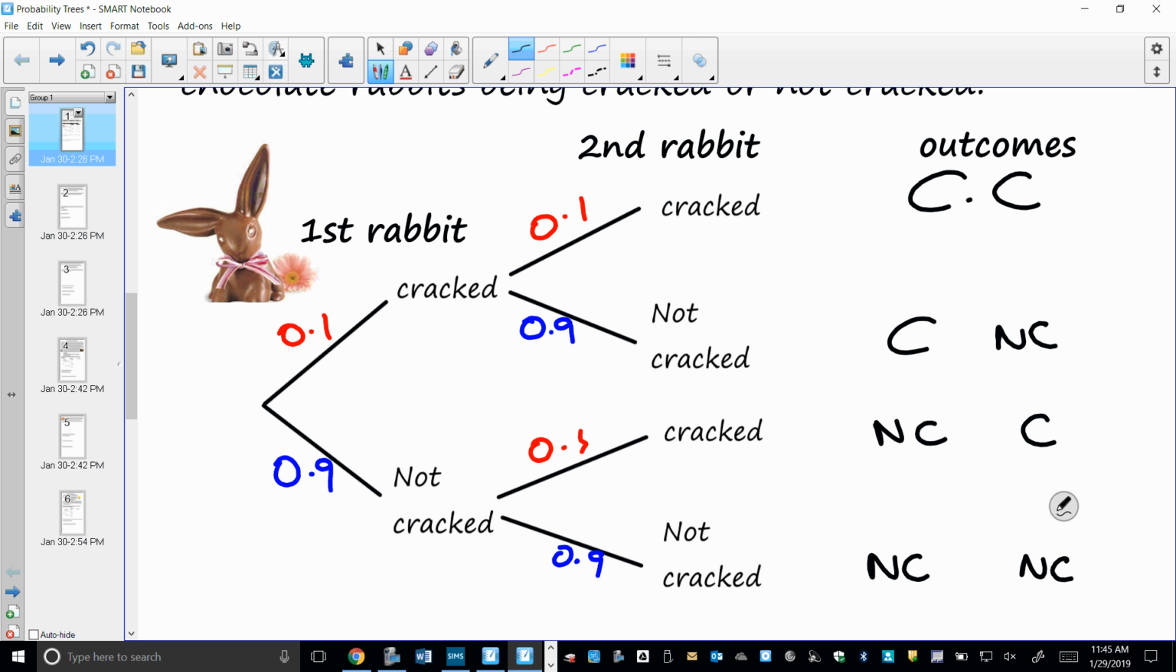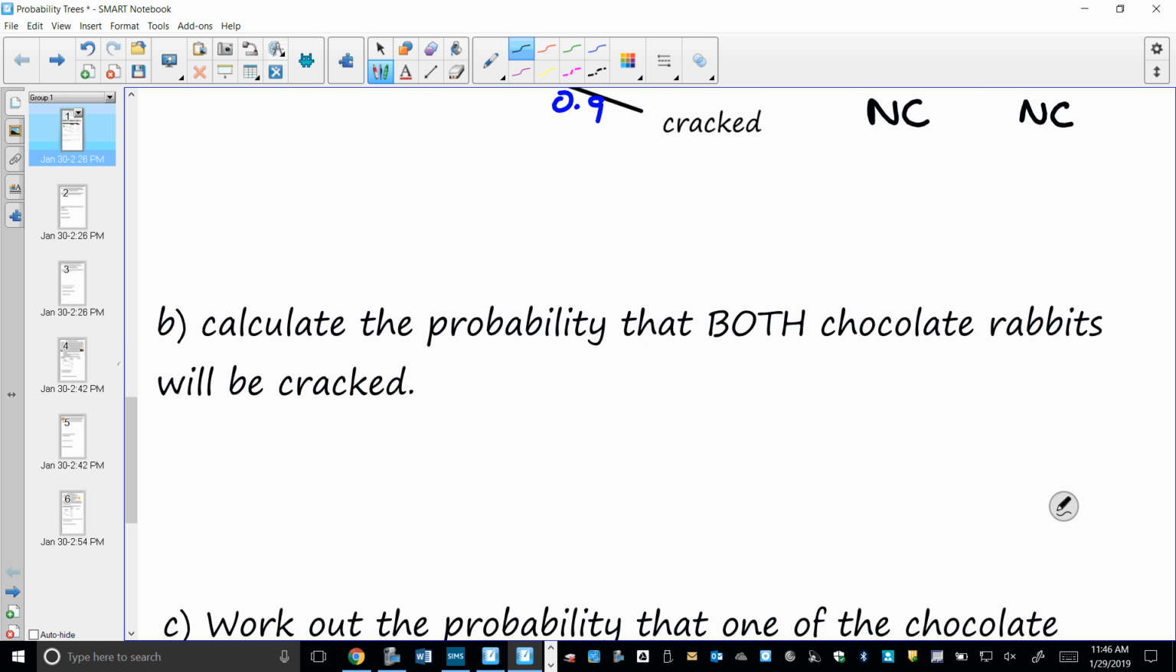Pretty simple? Yeah? So I just follow my branch and substitute in my probabilities. Now, it's at this point I would probably not do any more work until I've actually read my questions. So I can see that I have 1, 2, 3, 4 different types of outcomes. That doesn't mean that our denominator is going to be 4 though, because our probabilities of these events happening are not equal. So it says calculate the probability that both chocolate rabbits will be cracked.